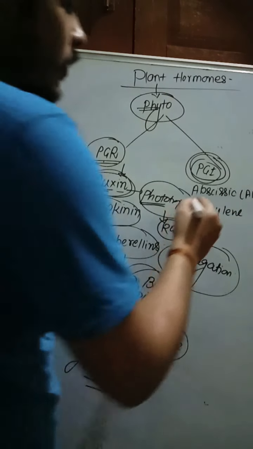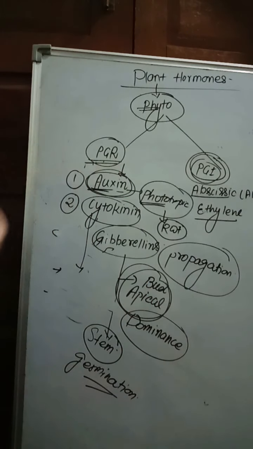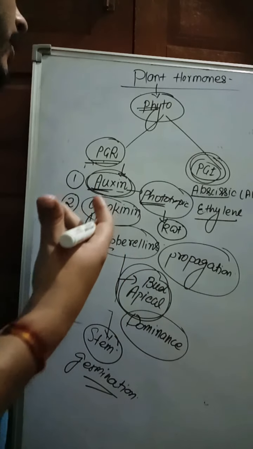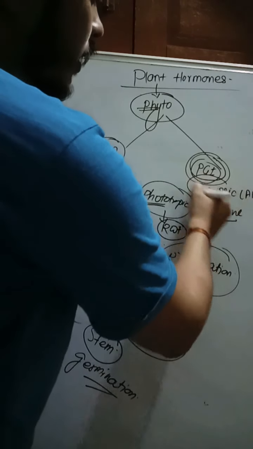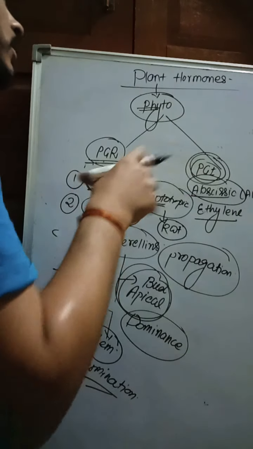In the plant growth inhibitors, two hormones are placed: abscisic acid and ethylene. Abscisic acid is called the stress hormone. This hormone is secreted during stress conditions in the plant. So when the plant has a lesser amount of water, it helps in the closure of stomata. It closes the stomata.